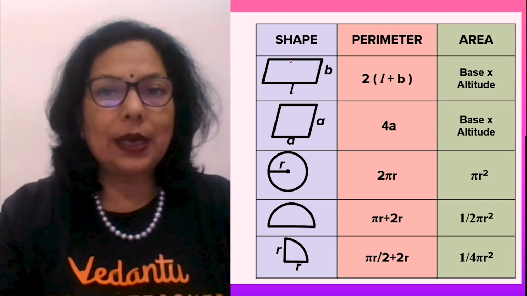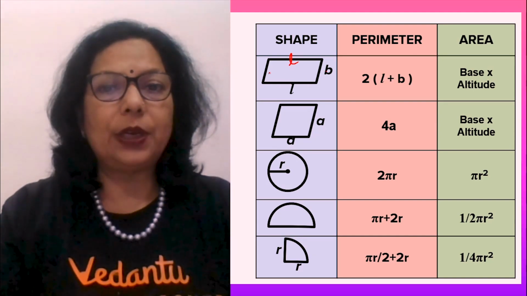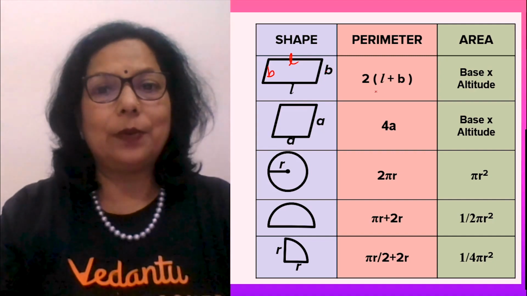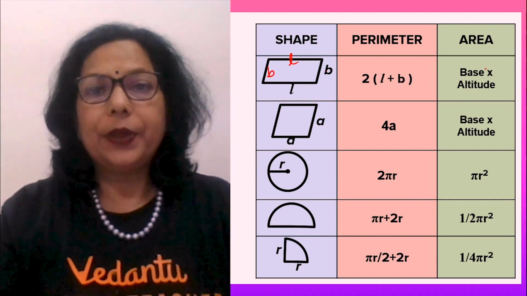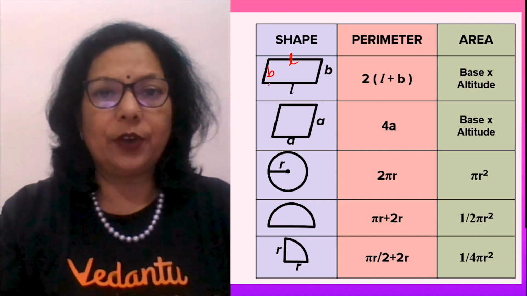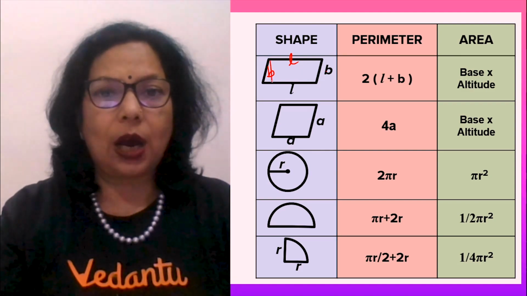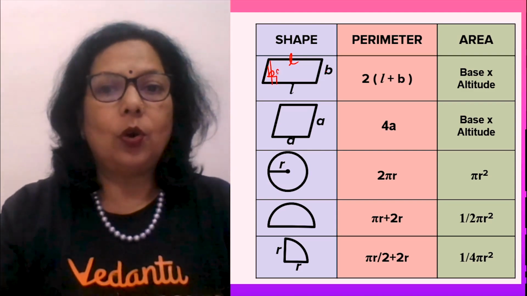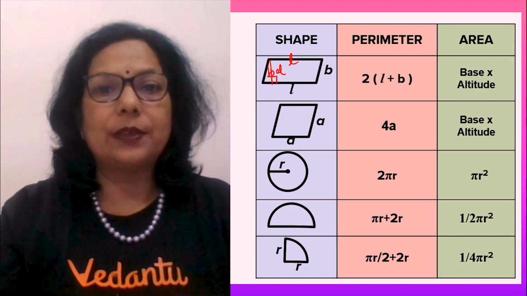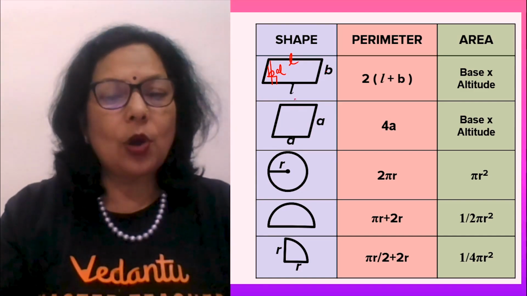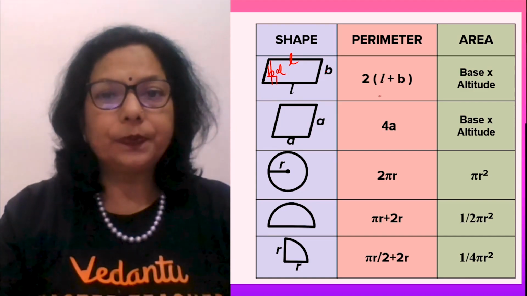So since this is L, its opposite side is L. This is B, opposite side is B. So again perimeter is twice of L plus B. Area is base into altitude. If L is the base, then the altitude, the height coming on this side, altitude is this, then area is base into altitude. This is a rhombus having all four sides equal.